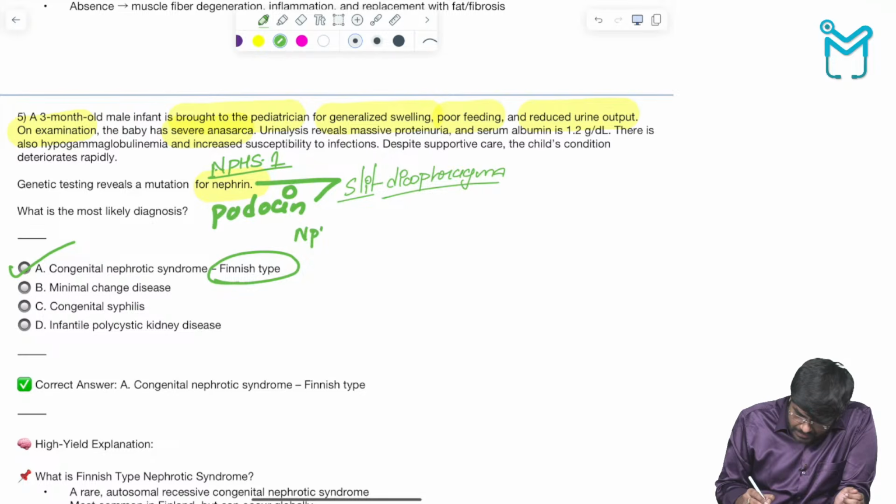NPHS2 gene mutation is going to cause a defect in podocin, that is going to cause steroid resistant nephrotic syndrome.